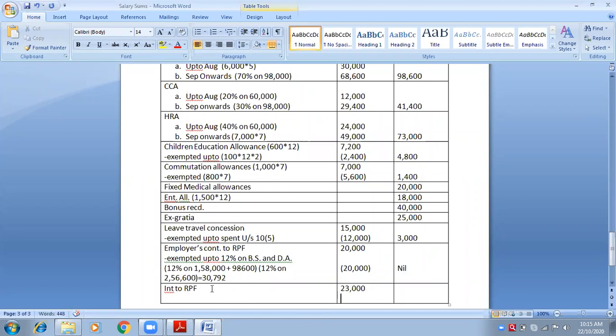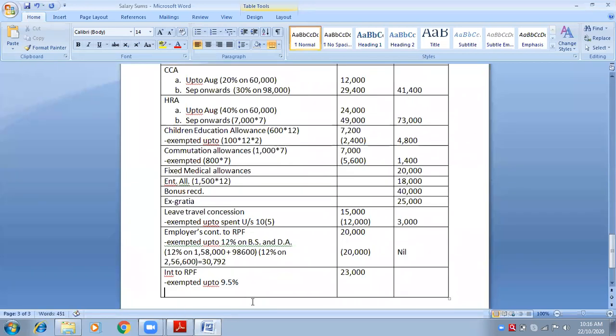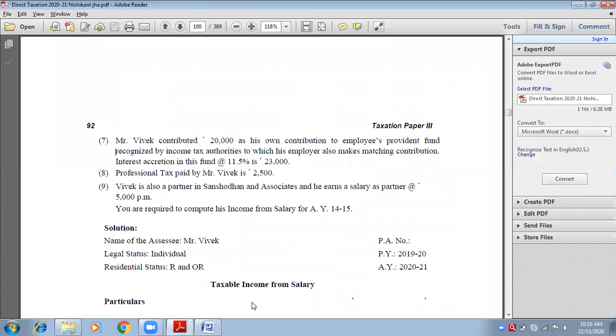Exemption is there. How much exemption is there? 9.5. Yes. So exempted up to 9.5%. Okay. So how will we calculate? I mean 9.5% on what? Remember, it is not on the basic salary. Now, how will we calculate?